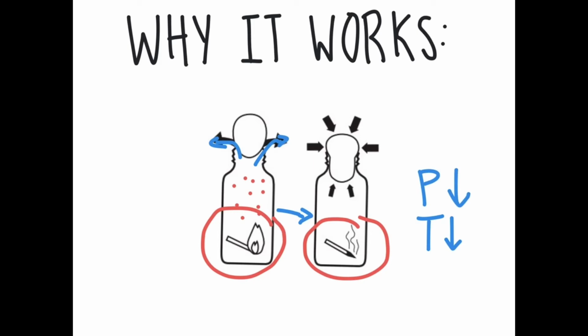Therefore, the pressure outside the bottle is going to be higher than inside the bottle. The pressure from outside, as seen by these arrows right here, is going to push the egg into the bottle because there is less pressure inside. And that is why when the air cools down, there's much less pressure inside, and the force exerts on the egg and pushes it into the bottle.